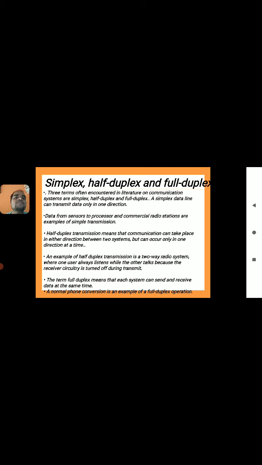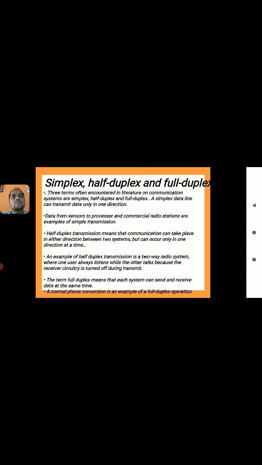When we listen to commercial radio stations, we only get the output. That means only one-way communication: when they talk, we just listen on our receivers.